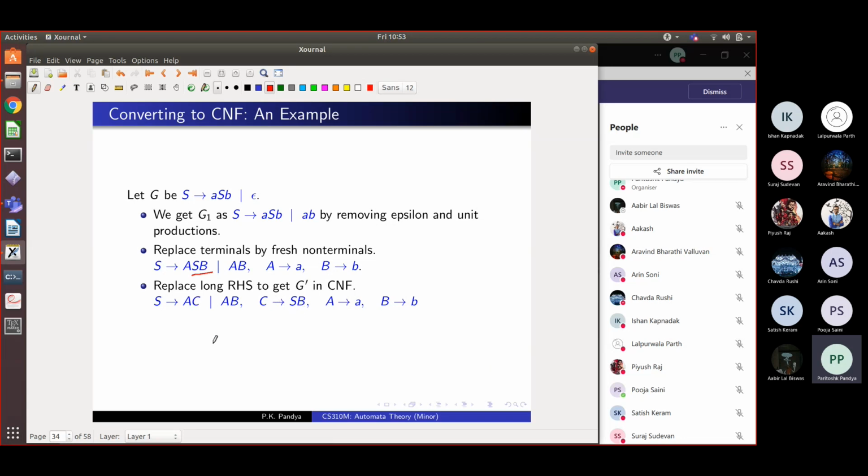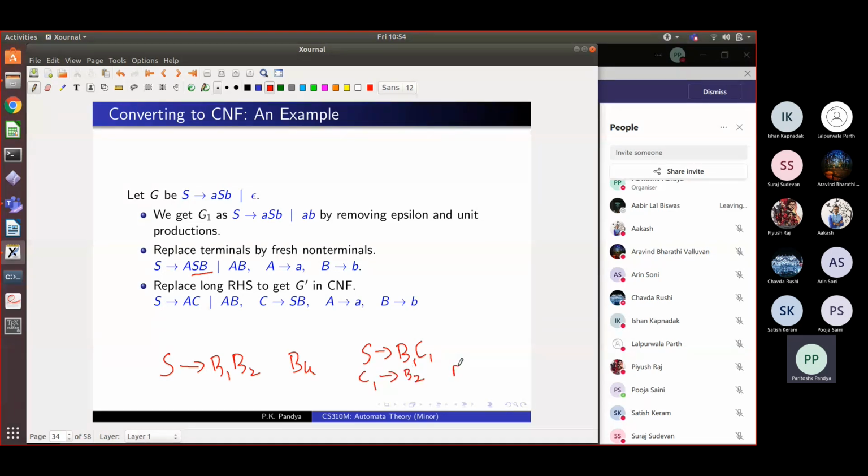In general, you would have a rule which says S goes to B1, B2, up to BK. So you will replace this by S goes to B1, C1, and C1 will go to B2 to BK, right? So we can remove this rule and add these two rules and it will leave the language the same. Now we apply the same transformation to C1.